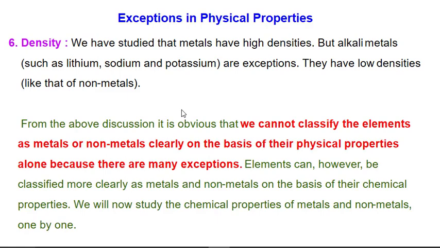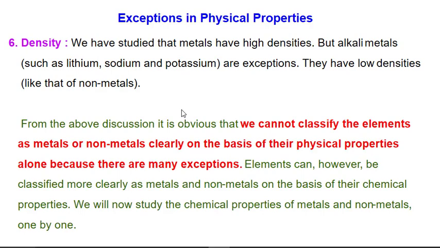From the above discussion, we observe that we cannot classify an element as metal or non-metal clearly on the basis of physical properties alone, because there are many exceptions. Elements can however be classified more clearly on the basis of their chemical properties.